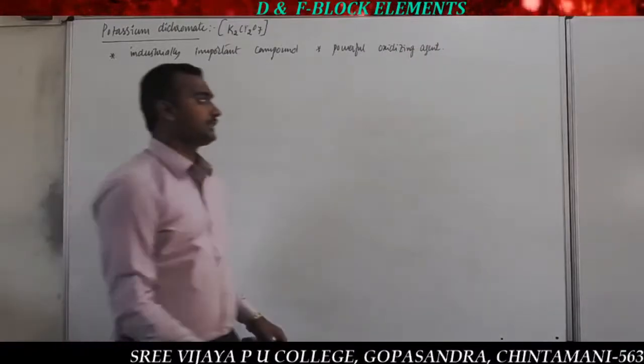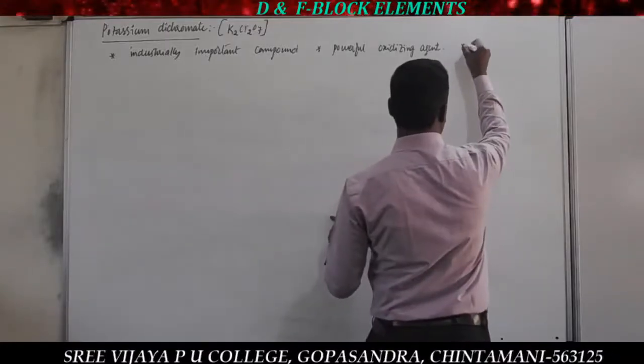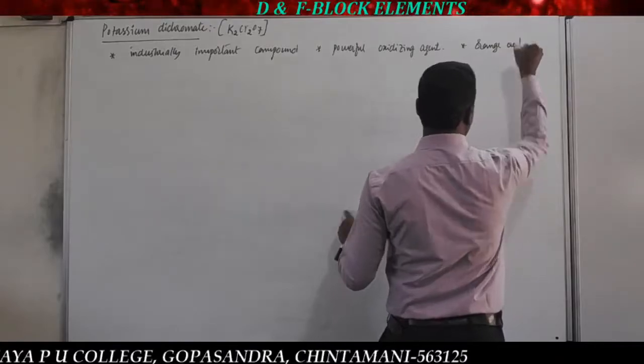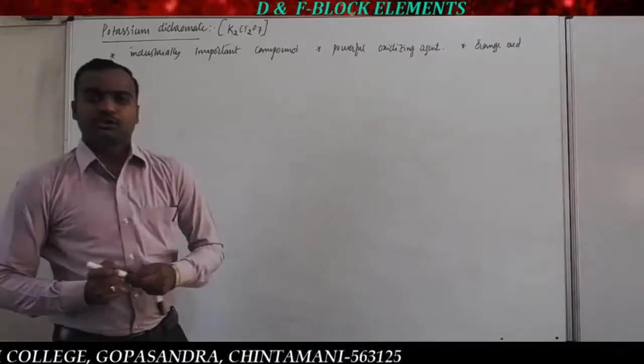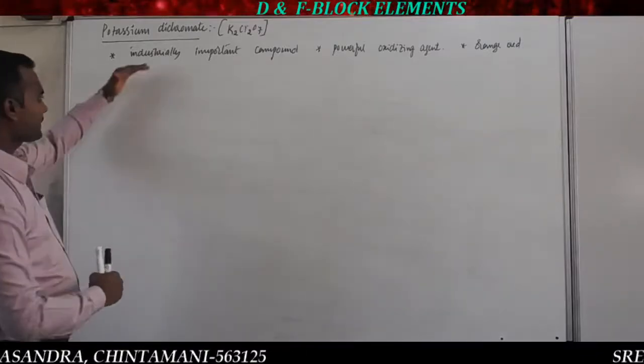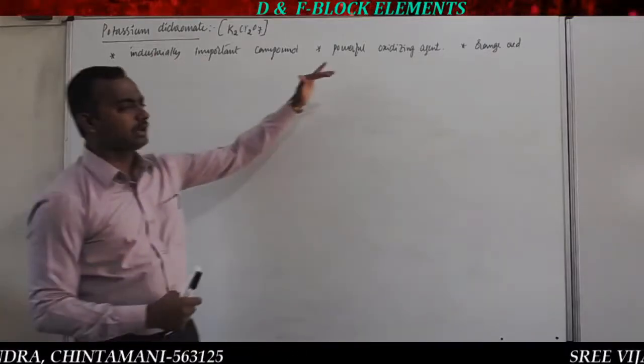And what's the color of this one? This color is orange red, or simply orange. So what is the potassium dichromate color? That is orange red, or simply orange. So that is an industrially important compound and a powerful oxidizing agent.